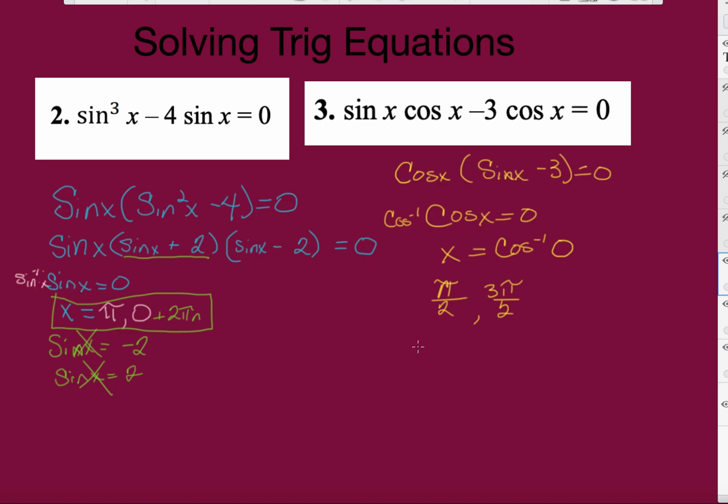Okay, you're also going to see that we have one that doesn't exist, right? So if we try and solve sine x minus 3 equals 0, then sine x equals 3. Well, we see that the sine is never 3 on that unit circle. So this doesn't exist. Sometimes you're going to run into these problems where you're factoring out and only part of it works out. Right? So I hope that's good for you guys.